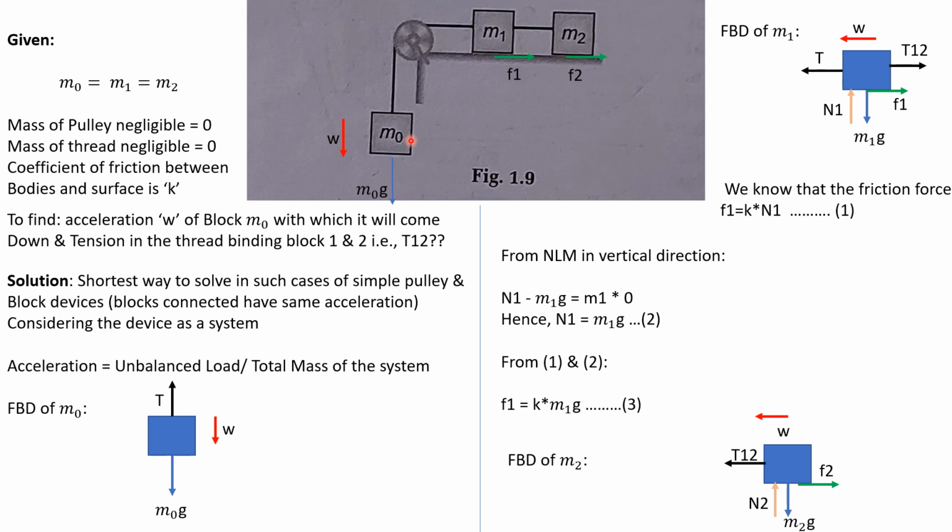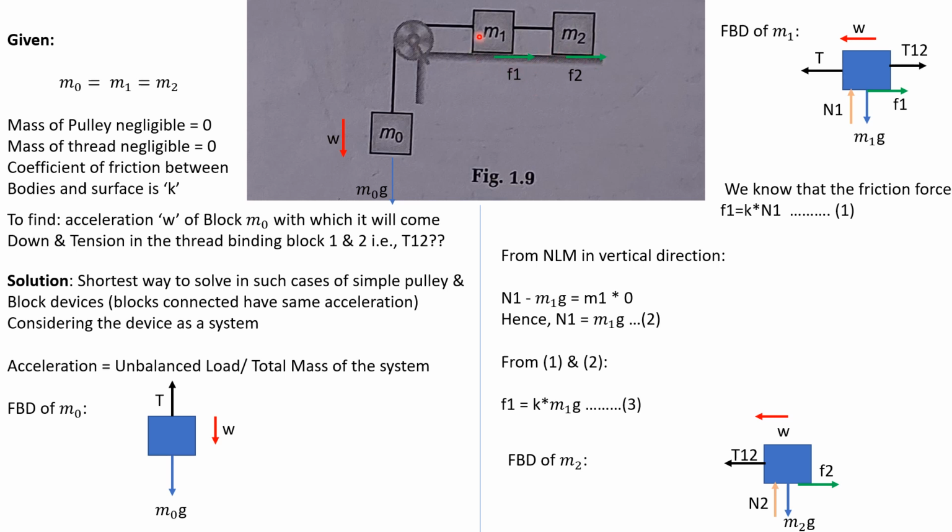So what are the external forces acting on it? One is the m0 g, the pull of the gravitation. Since this is coming down with w, this is also moving with w in this direction, this one also. So there will be friction between the bodies m1 and the surface and m2 and the surface. So we should say it as f1 and f2. So these two are the external forces.